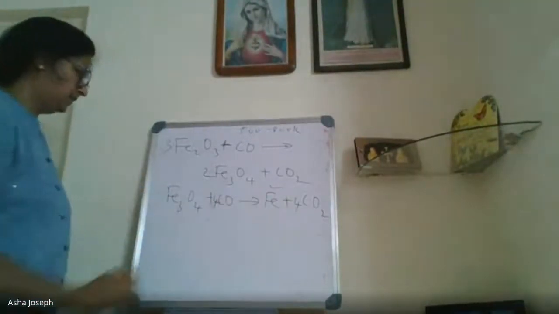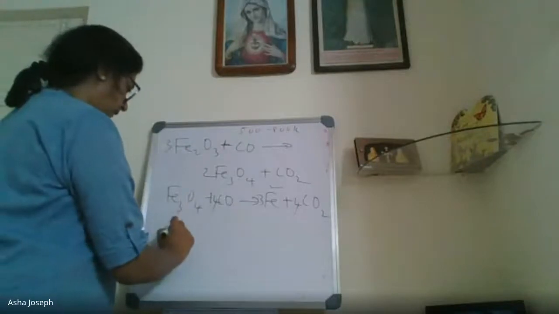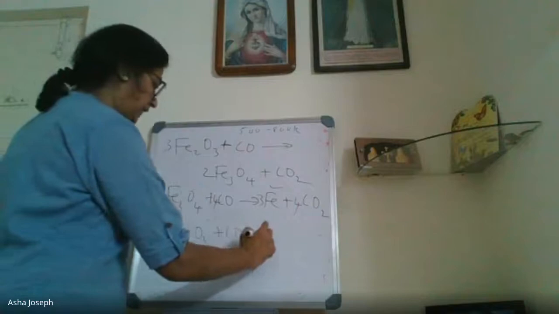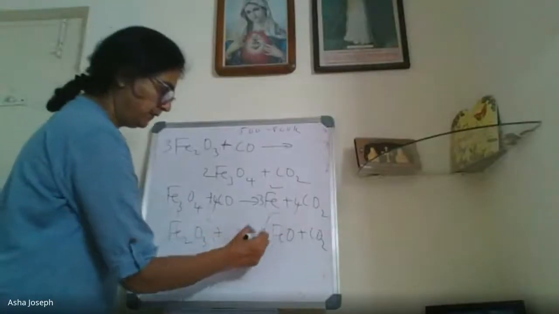So some amount formed. Now, another one is Fe2O3 plus carbon monoxide. Instead of forming this, FeO also will be formed. FeO. This is important.